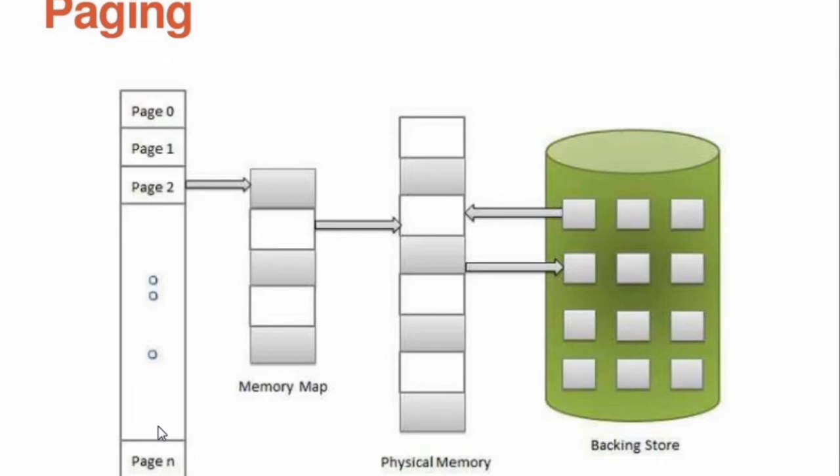Then physical address space is divided into different partitions. That is called page frames. Third term, paging. Paging is a memory management technique used to identify the page fault error.